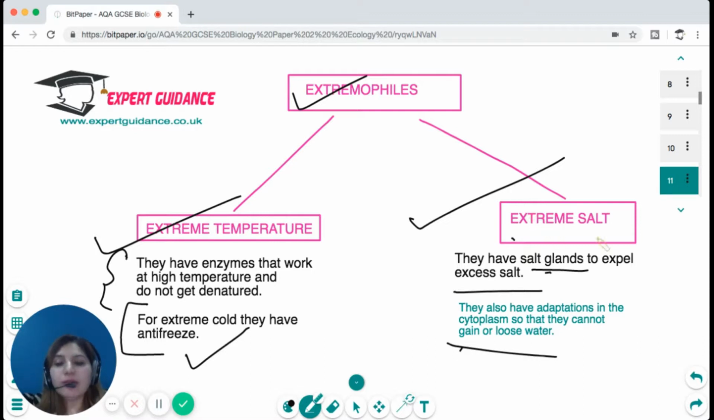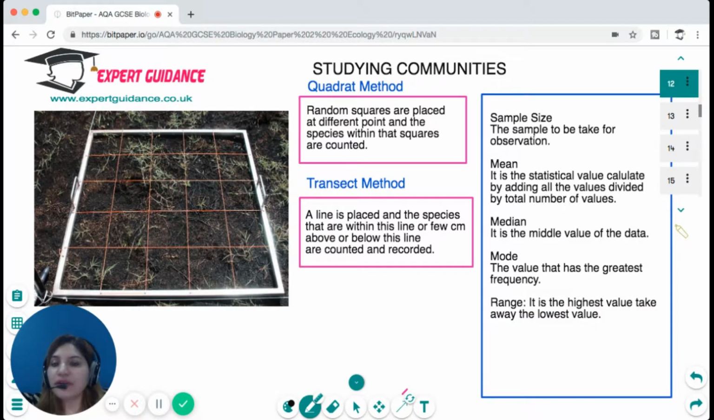Okay, so I hope the different plant and animal adaptations are clear to you. Now, what are the various ways in which we can study the distribution or abundance of living organisms? To study the communities, we have two methods.